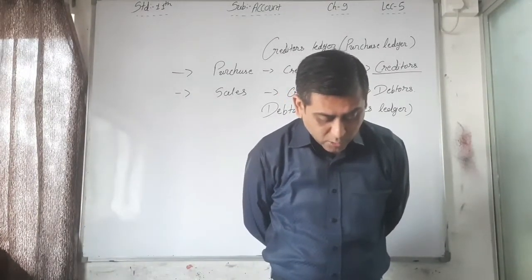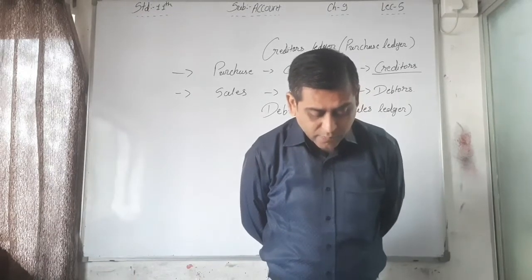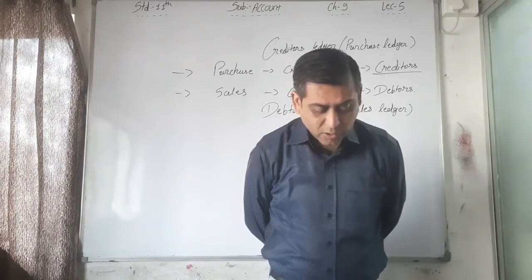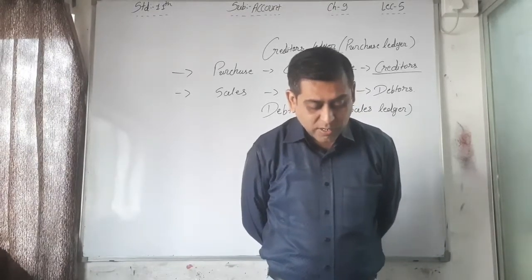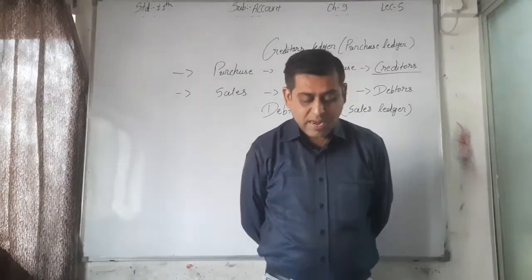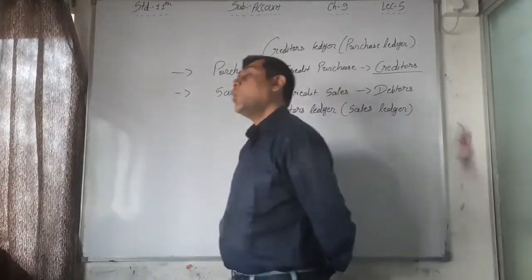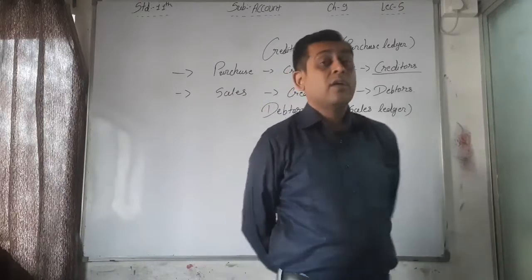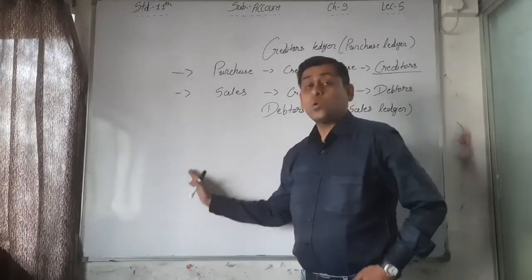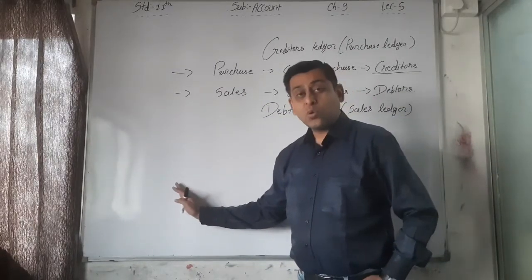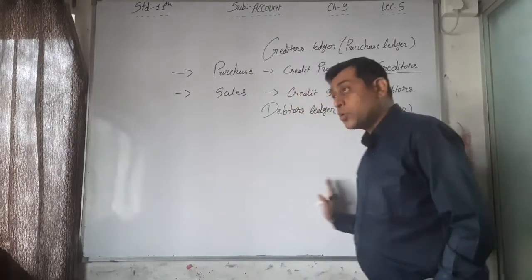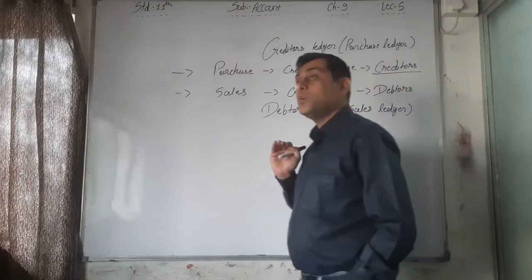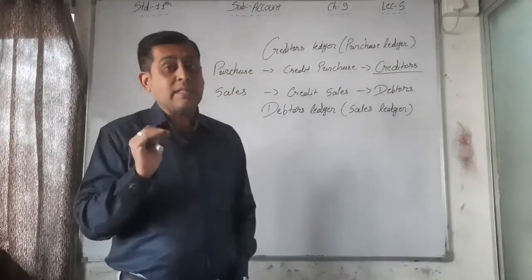In order to find out the summary of any account, the difference between the total amount on the debit side and on the credit side is to be found, and the difference between the two is known as the balance of that account. I already explained that in the cash book, whatever the debit side total is, we have to write down that total compulsorily on both sides, and subtract the credit side amount from the total, that is called the balance.